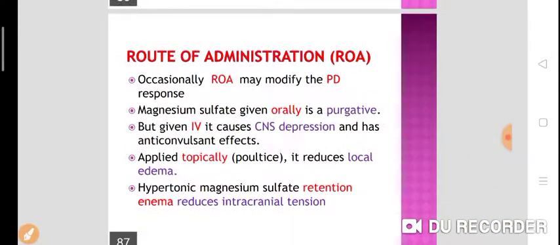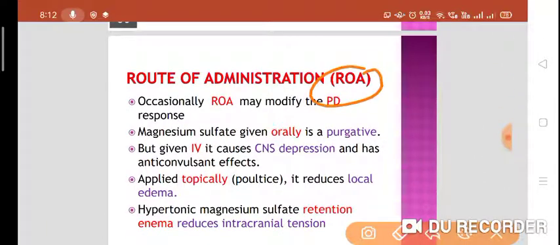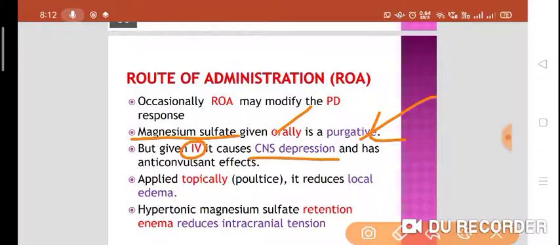Now, route of administration. Occasionally, route of administration also modifies the pharmacodynamic response. The best example: when we give magnesium sulfate orally, it will act as a purgative, so we use it in constipation. But when magnesium sulfate is given intravenously, it will produce CNS depression and has anticonvulsant effect. That's why it is given in pregnant women for eclampsia.